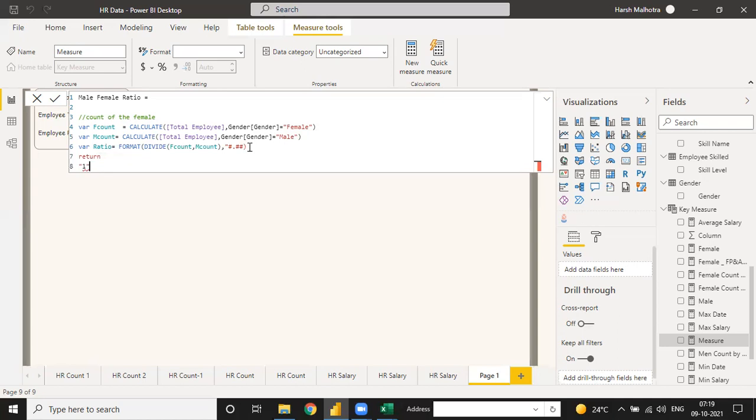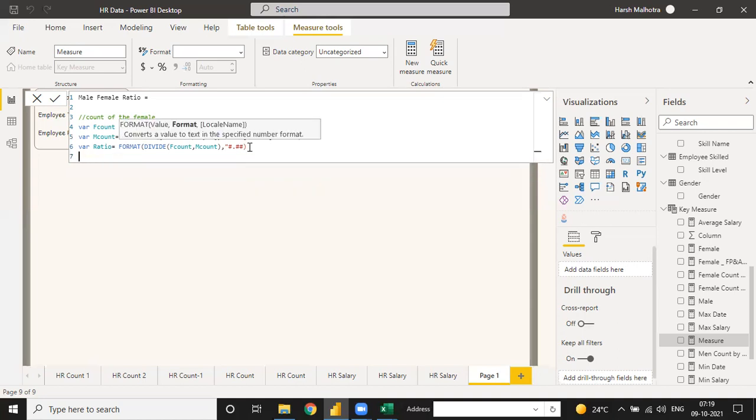Let me check. VAR ratio is equal to FORMAT and DIVIDE function, male and female count. Format into this. Why is it not giving it?